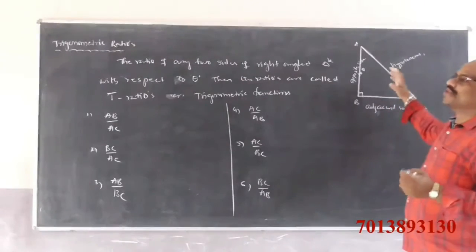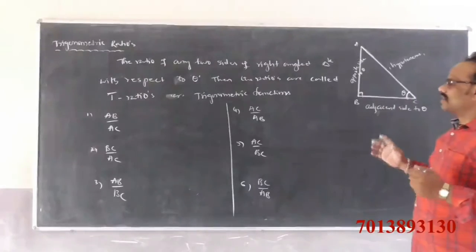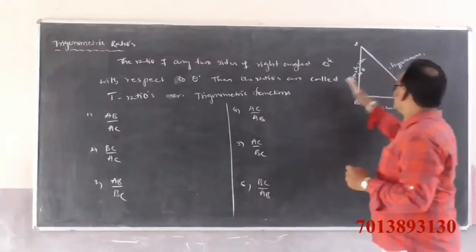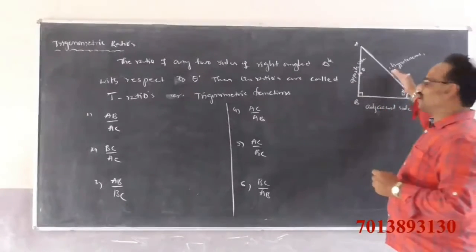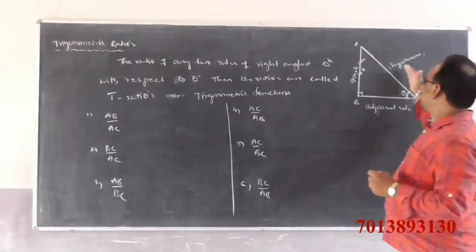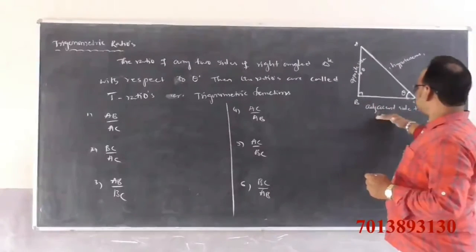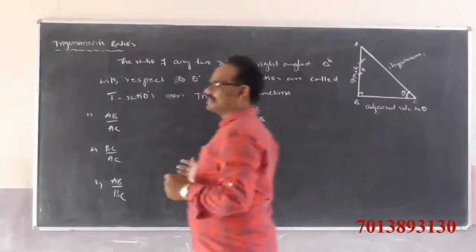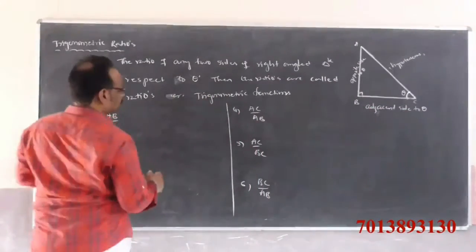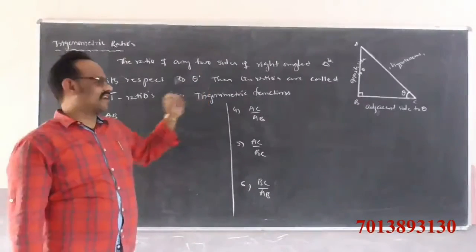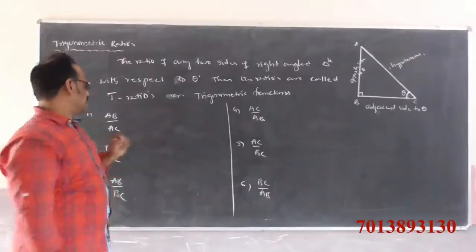Write all the possible ratios of a right angle triangle: I can write only 6 possible pairs like this. We get only 6 possible ratios of a right angle triangle with respect to theta.